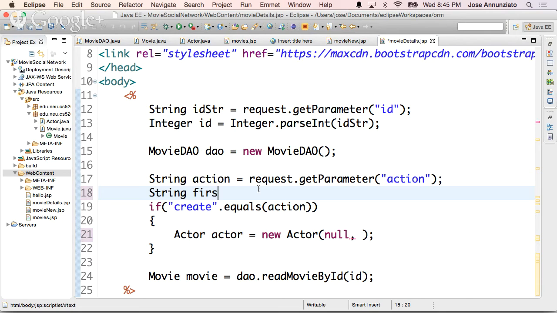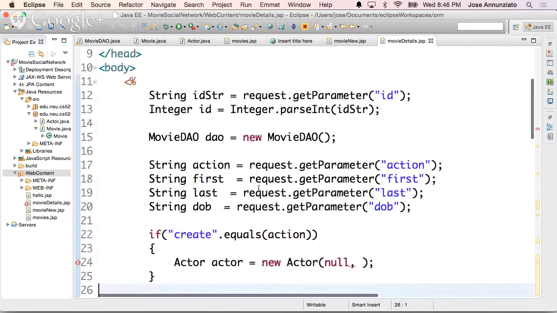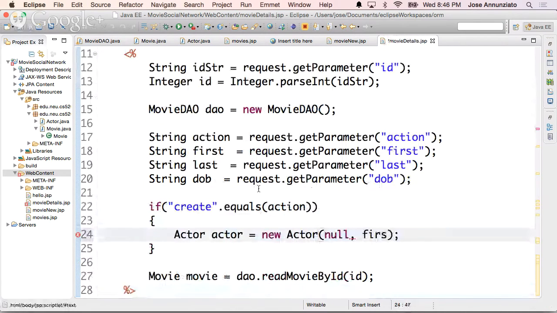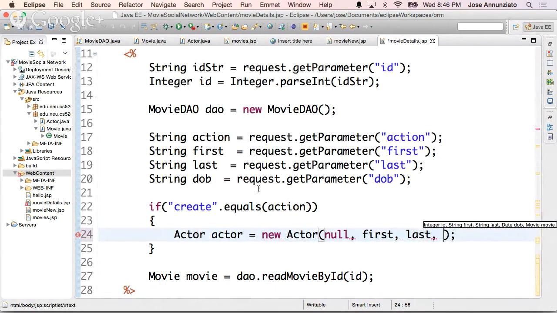So string first, request.getParameter first, last, and date of birth, DOB. All right, and so we're going to have here first, last, what else? Date of birth. We need to parse this date of birth into a date. I'm not going to do that today. You can do that. And movie, I don't know the movie, or do I?